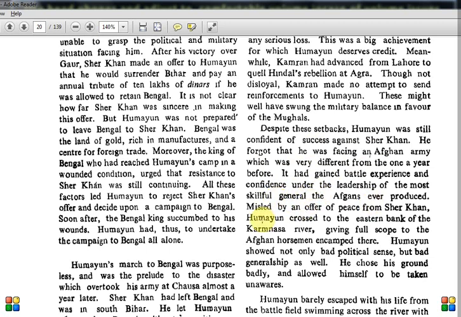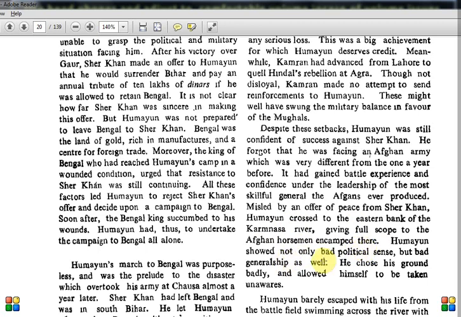Misled by an offer of peace from Sher Khan, Humayun crossed to the eastern bank of the Kamnasa river. You should just know that this river exists, and whenever in future you hear this term, at least you should know it is mentioned in the 15th-16th century during the Sher Khan story. That itself is enough for you to crack any statement which UPSC will put to trick you. That eastern area gave full scope to the Afghan horsemen encamped there.